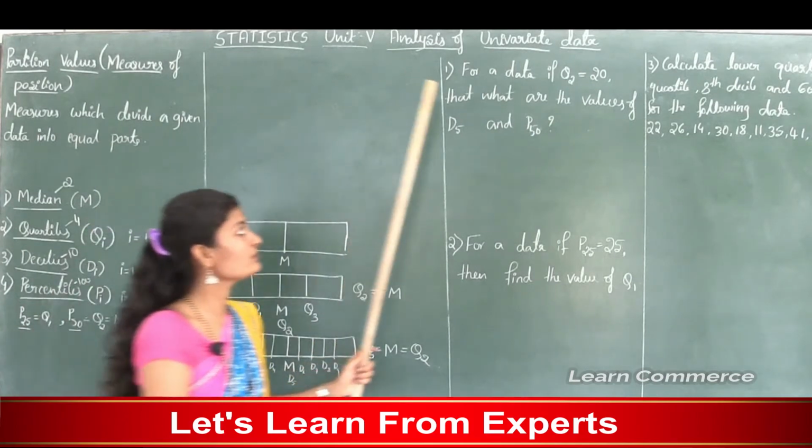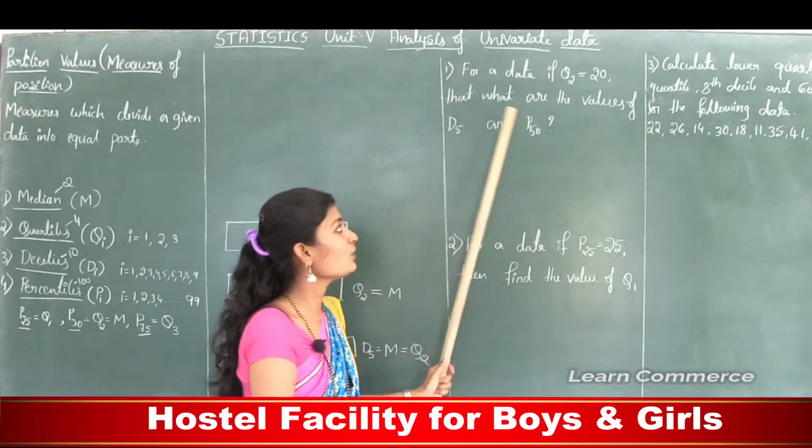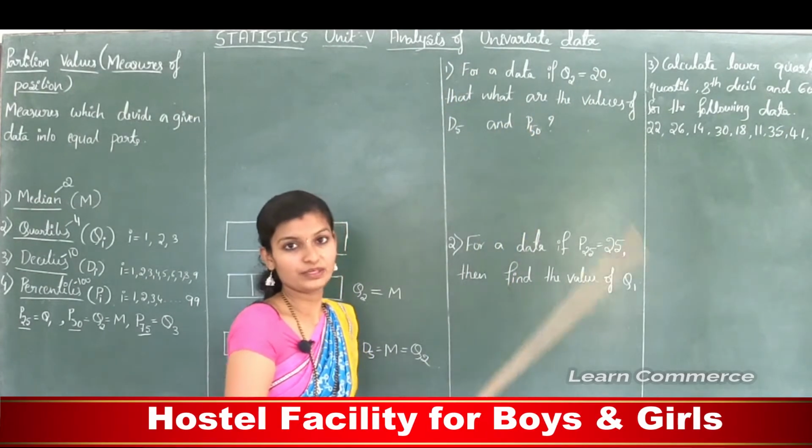Okay, next let's see problem number 1. The first problem is, for a data if Q2 is equal to 20, then what are the values of D5 and P50?